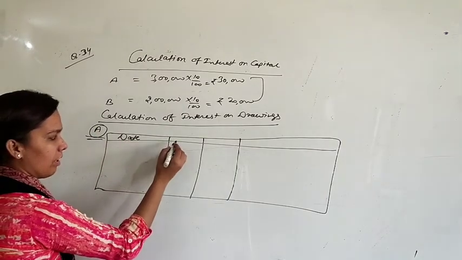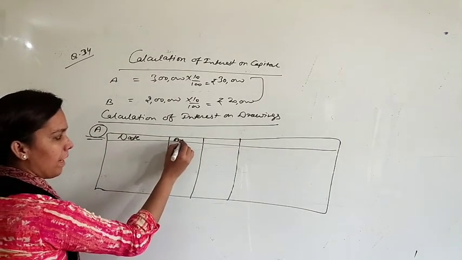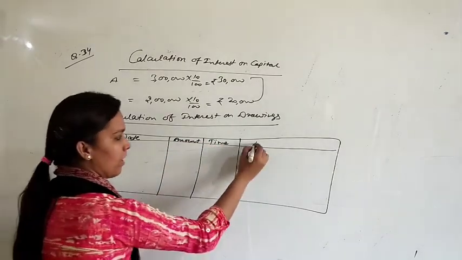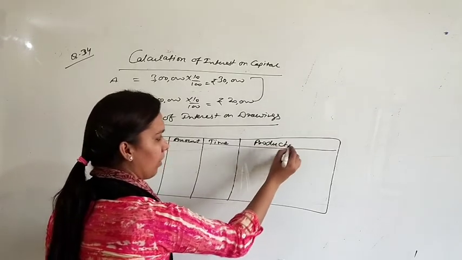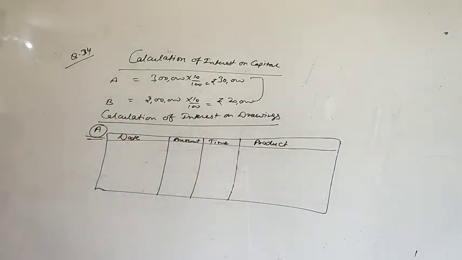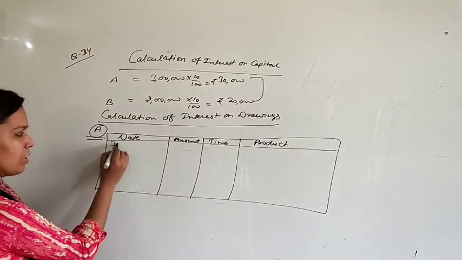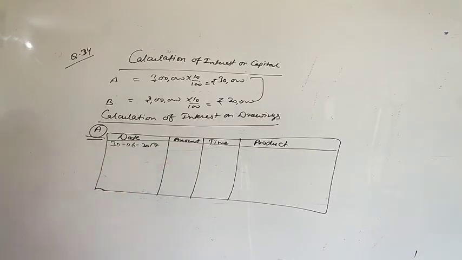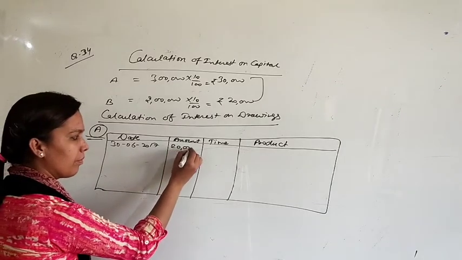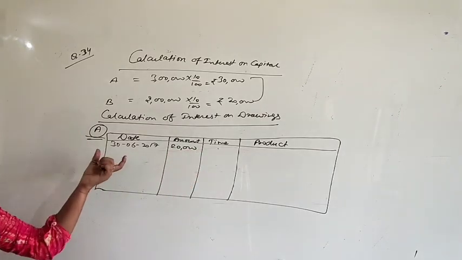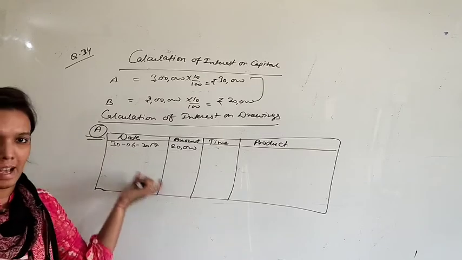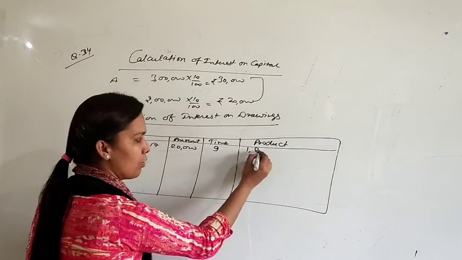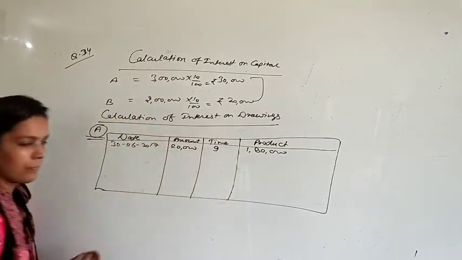First is the date on which he is withdrawing money, second is the amount of drawings, then the time for which he has to pay interest, and the product. So first he is withdrawing money on 30th June 2017. Amount is rupees 20,000. Time, calculate from July because he is withdrawing at the end of June. So calculate from July to March, that is 9 months. So the product will be 1,80,000.